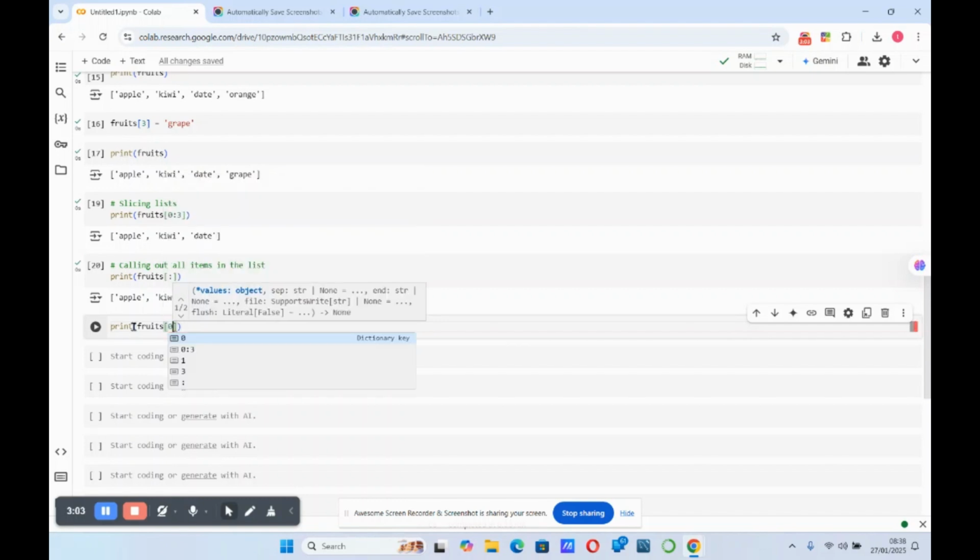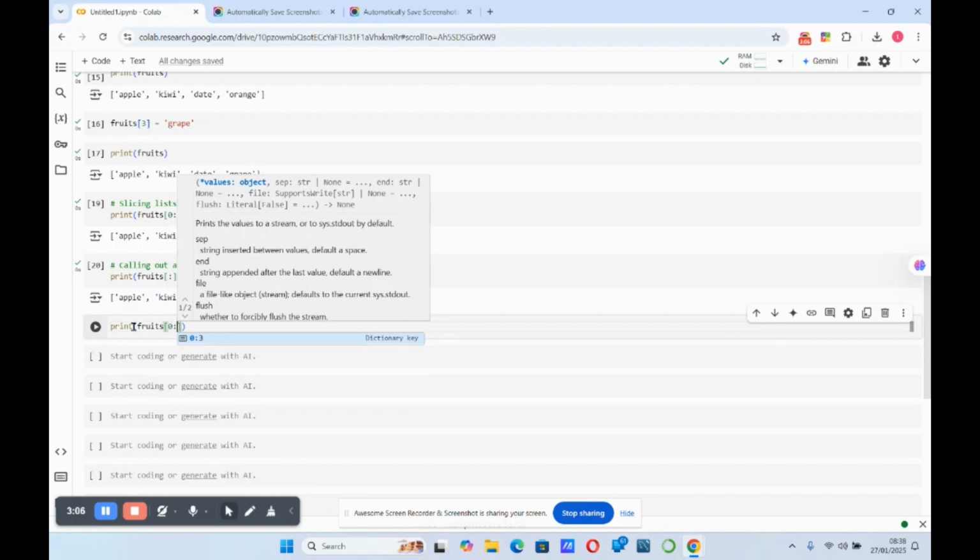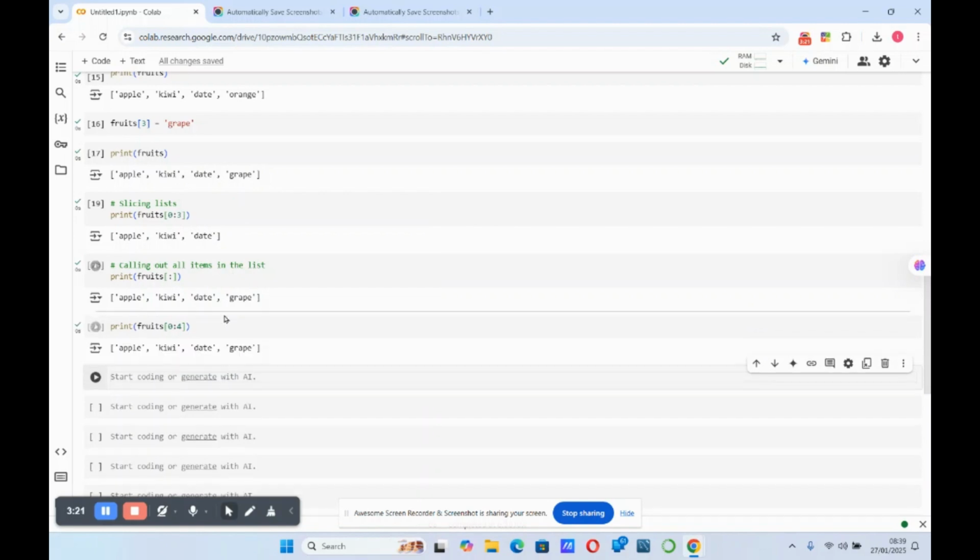So we have our index 0 to 3. But as I've stated earlier, 3 will not be included in the list. So I just added 1, which is an empty space. So if I run this, now we have our apple, kiwi, date, and grape. So if you want it to the end, you have to add 1, so you'll be able to get it. Or better still, just use this empty cell to call out all the content in your list.